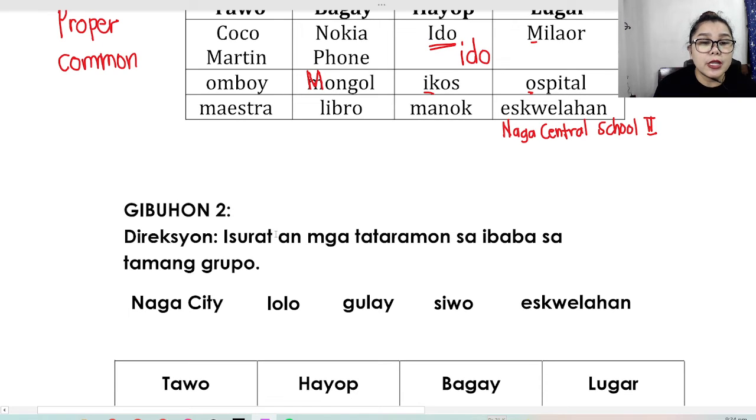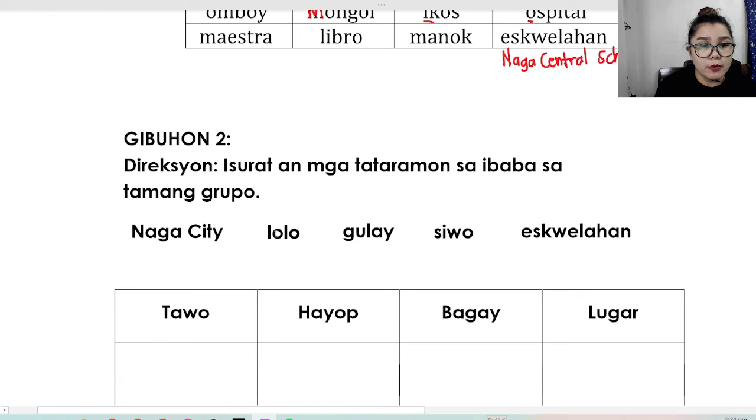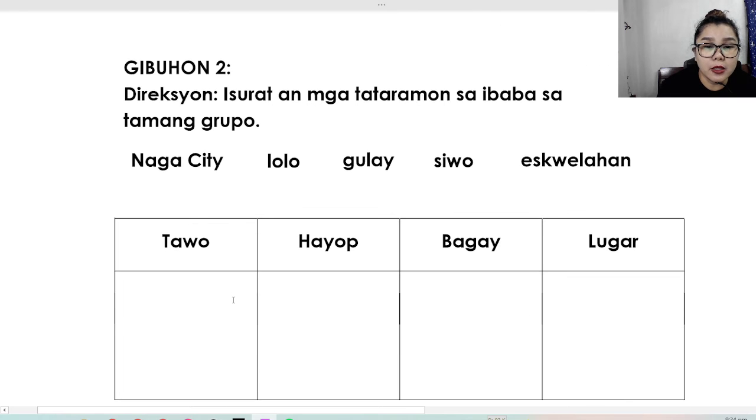Gibohon 2, direksyon: isulat ang mga tataramon sa ibaba sa tamang grupo. Okay, same with what was given as example above. So you are to write it on the proper group. But make sure that it should also be written correctly.